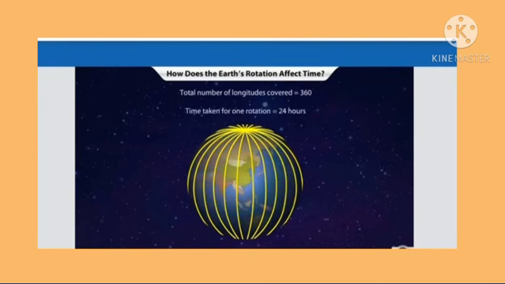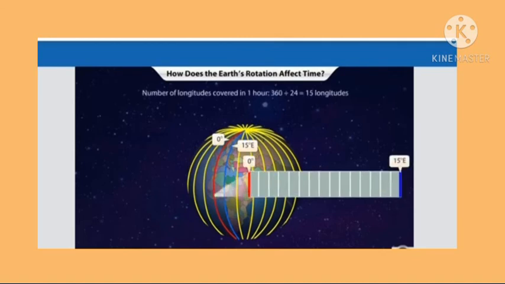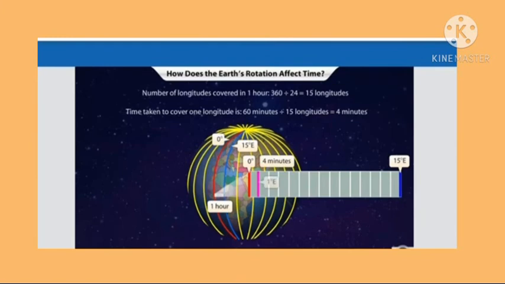The Earth takes 24 hours to complete one rotation. This means that 15 longitudes get covered in 1 hour. This means that it takes 4 minutes to cover one longitude.